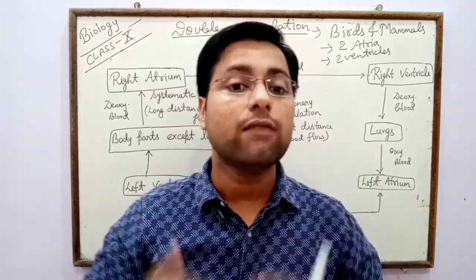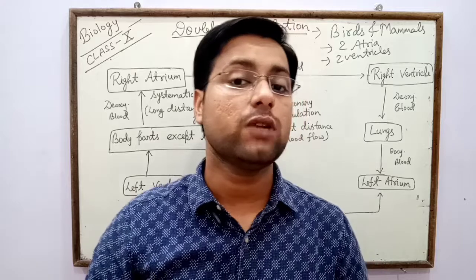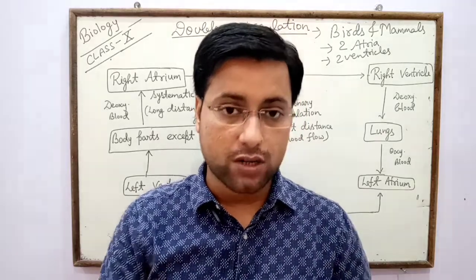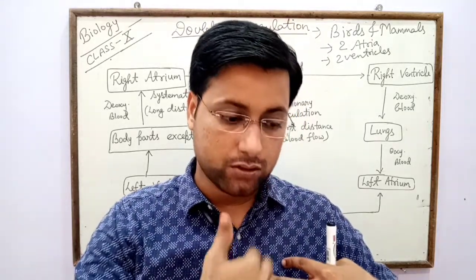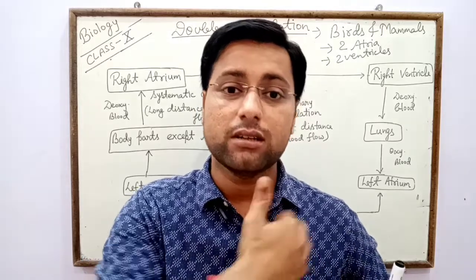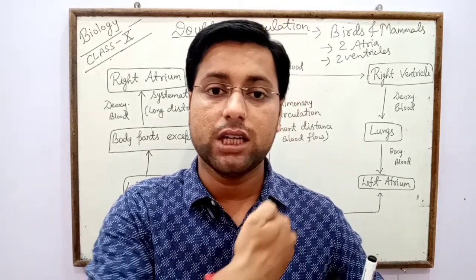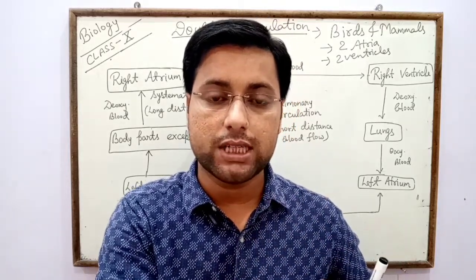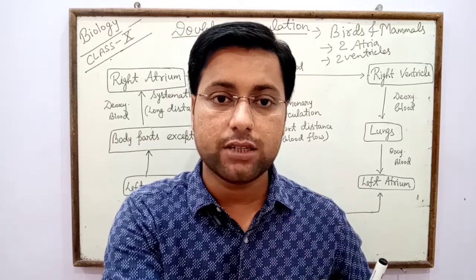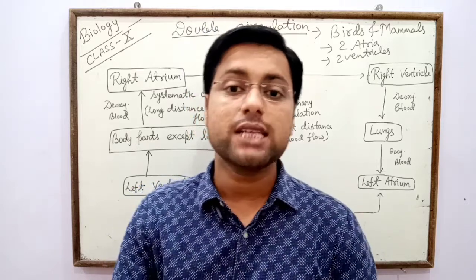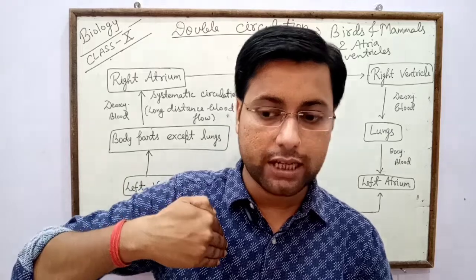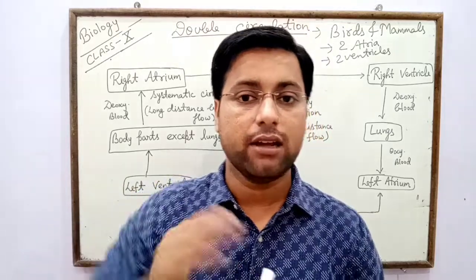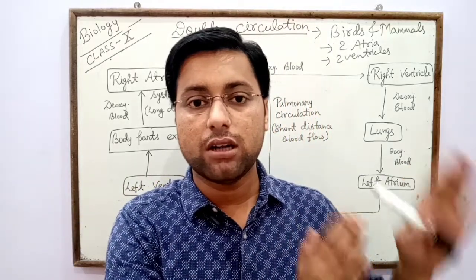So in our body double circulation takes place, because through the left side the heart pumps oxygenated blood through arteries into body parts, and through veins receives deoxygenated blood in the right side and transfers it to the lungs.